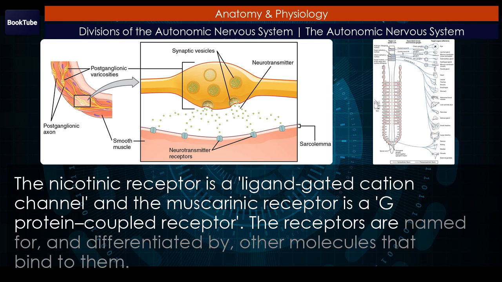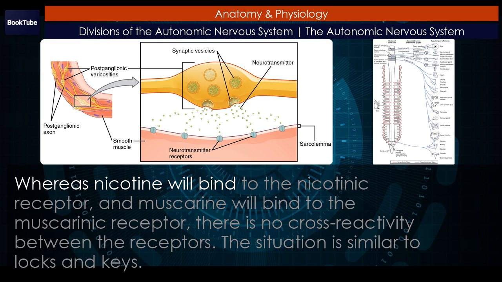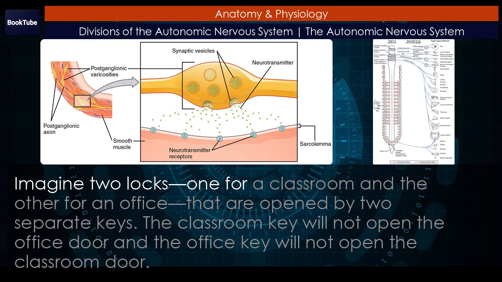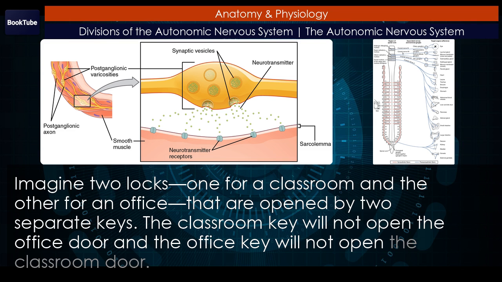The receptors are named for and differentiated by other molecules that bind to them. Whereas nicotine will bind to the nicotinic receptor, and muscarine will bind to the muscarinic receptor, there is no cross-reactivity between the receptors. The situation is similar to locks and keys. Imagine two locks, one for a classroom and the other for an office, that are opened by two separate keys. The classroom key will not open the office door and the office key will not open the classroom door.